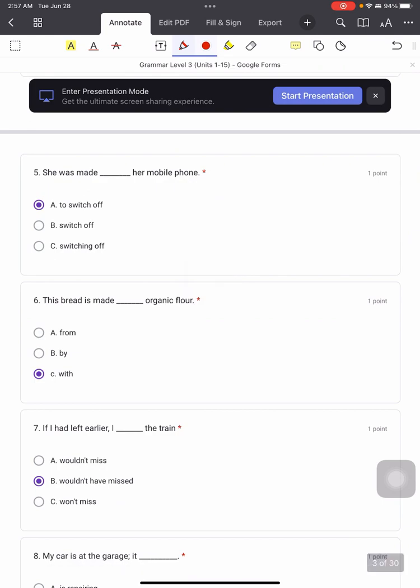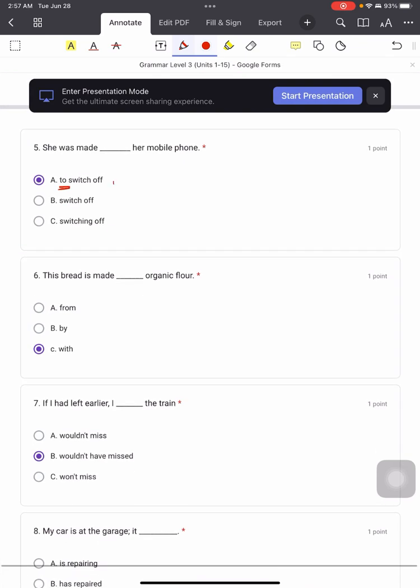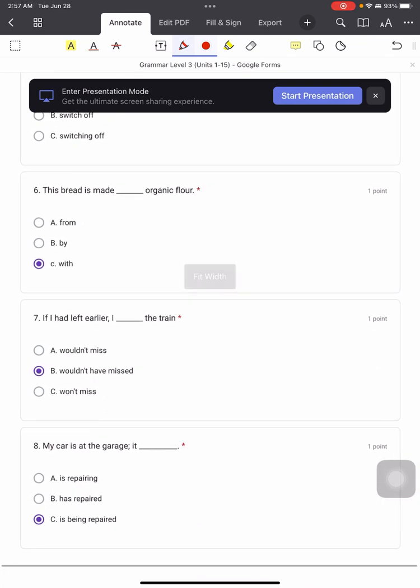Number 5. She was made to switch off her mobile phone. Okay, so she was made, so definitely you have to use the to here, infinitive, right? Okay, so A is the answer. And number 6, the bread is made with organic flour or flour. Okay, so here you gotta use made with. Made with. When you say made with, right? Okay, here is the ingredient.